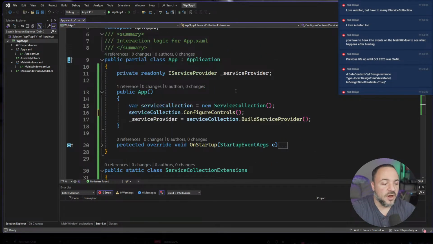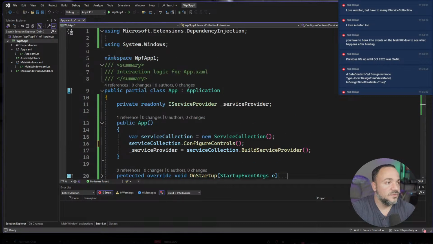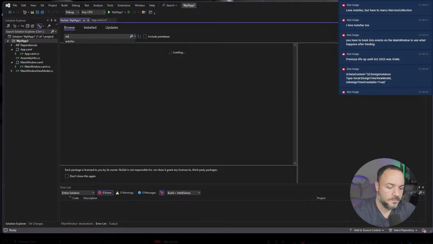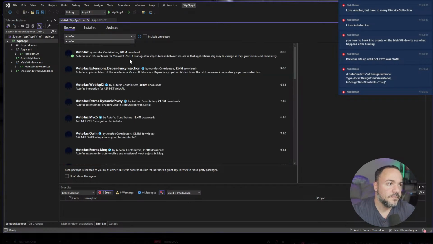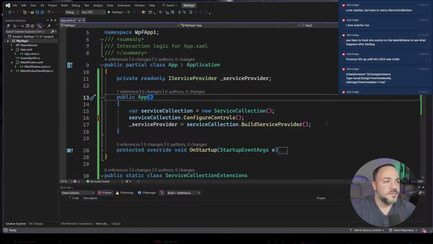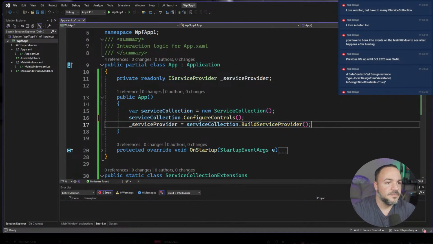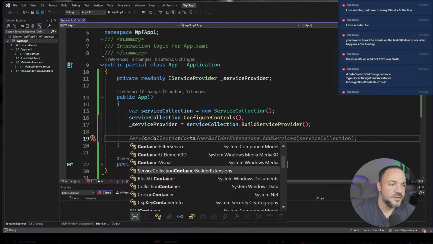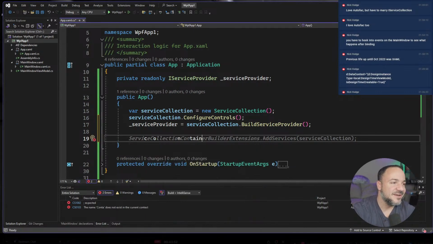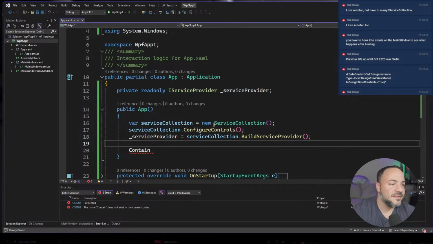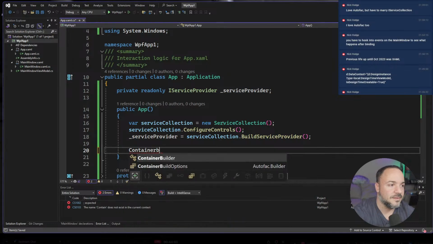Now, how does that work with AutoFac? Did I add AutoFac, or was I just blabbing too much and forgot to add it? Let me double check. I did add it, okay. So the way that this works in AutoFac is similar to what you see up here. We would do a container builder. Oh my goodness, this autocomplete. Let me add it up here. That was a nightmare. There we go.